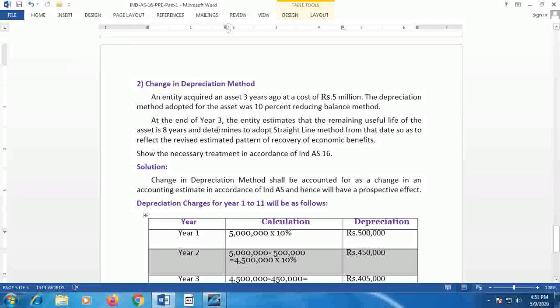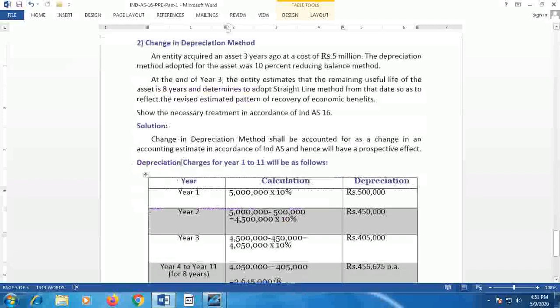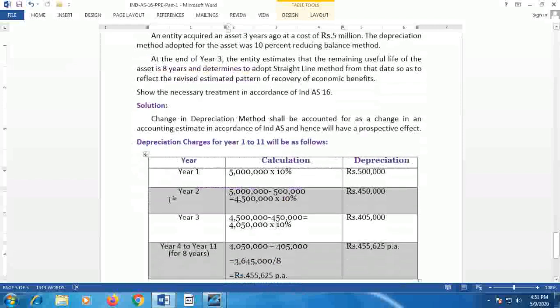At the end of year 3, the entity estimates that the remaining useful life of the asset is 8 years. That is, after 3 years, the remaining life is expected as 8 years, and it determines the company intends to adopt the straight line method for the remaining period of the asset. Show the necessary treatment in accordance with Ind AS 16. The explanation is given here.